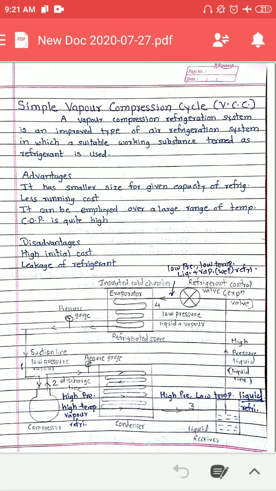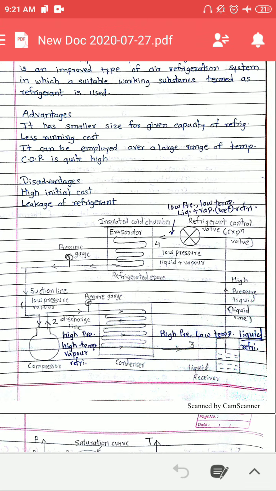Till today we have discussed the reverse Carnot cycle and the Bell-Coleman cycle. In these two cycles, the Bell-Coleman cycle is a modification of the reverse Carnot cycle. In both the cycles we are using air as a refrigerant.